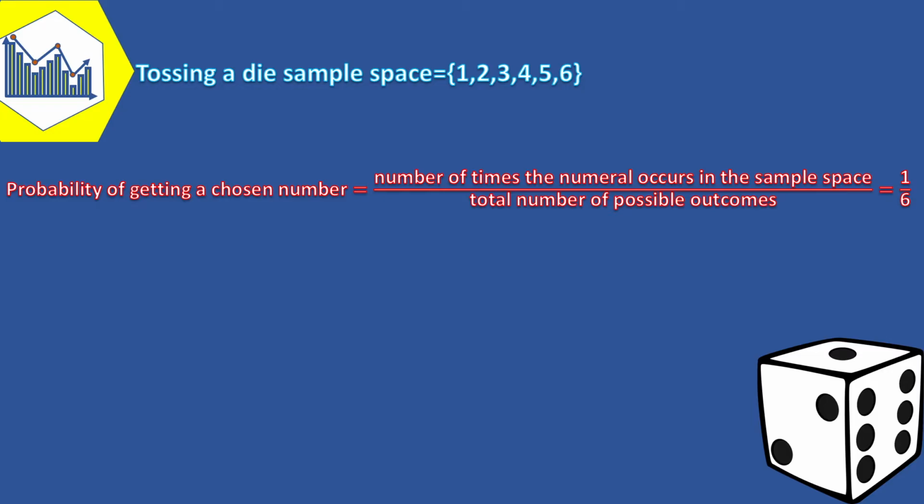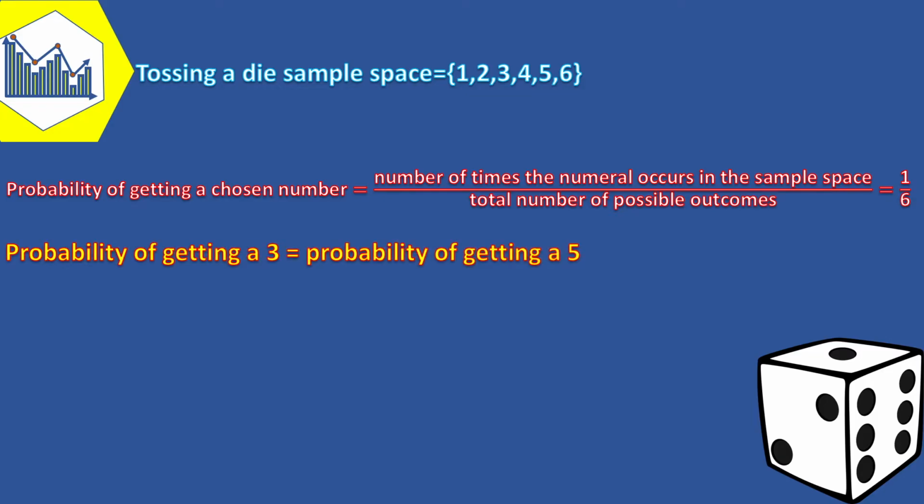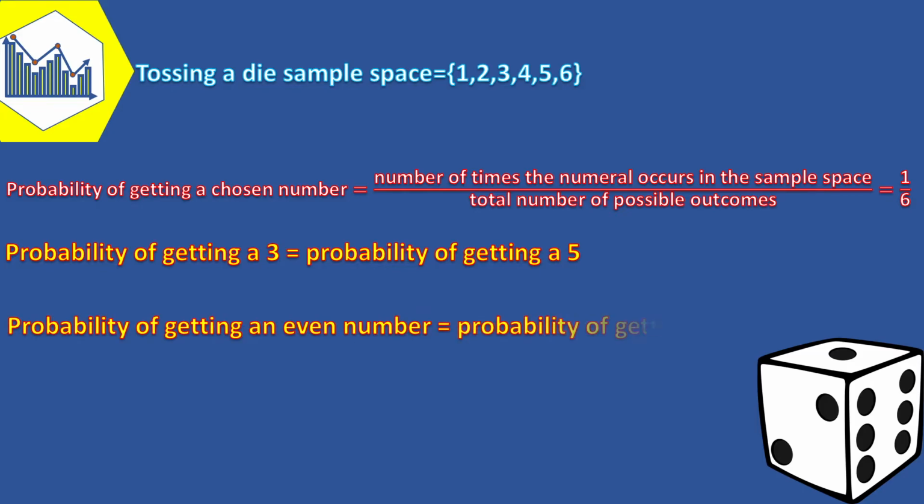And from this simple conclusion, we can reach the following results, which are relatively interesting. Getting a 3 on the toss of a die and getting a 5 on the toss of a die are equally likely events, since the probabilities of each event are equal. Getting an even number on the toss of a die and getting an odd number on the toss of a die are equally likely events, since the probabilities of each event are equal.